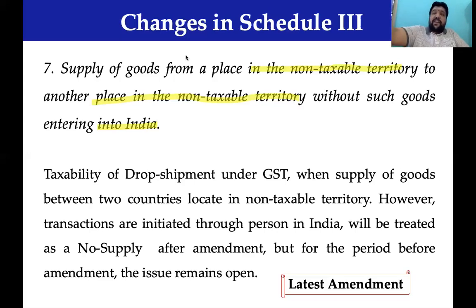On behalf of the Indian company, the Australian company will supply the goods to China. This transaction is called drop shipment in business language. They call it drop ship. Goods move from one place to another. In case of drop shipment transactions, it is neither treated as supply of goods nor treated as supply of services.